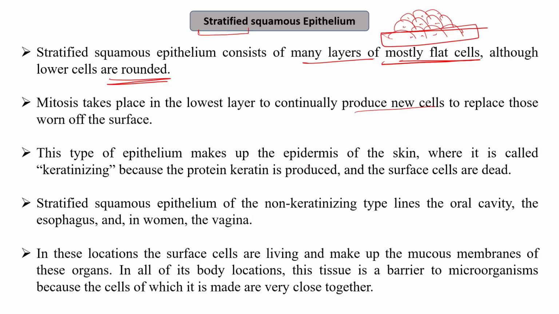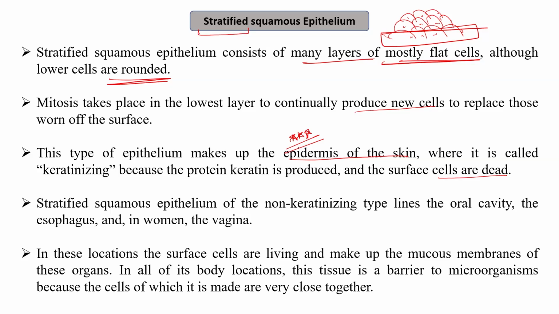This type of epithelium makes up the epidermis of the skin, where it is called keratinizing because keratin is produced and the surface cells are dead. Such a layer of cells is required on the surface of the skin, because we know that skin is the organ that covers almost all the surface of any animal or human body, and it plays a major role in protection, as it is the first organ that usually comes in contact with any chemical or any hazardous material.